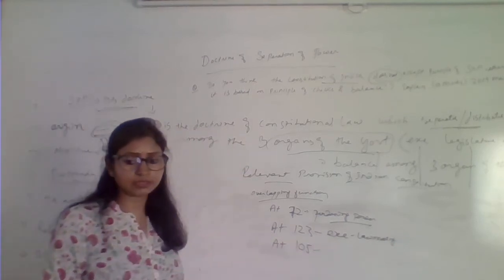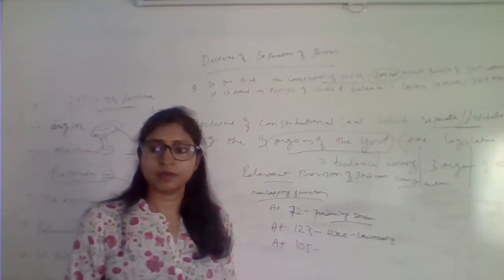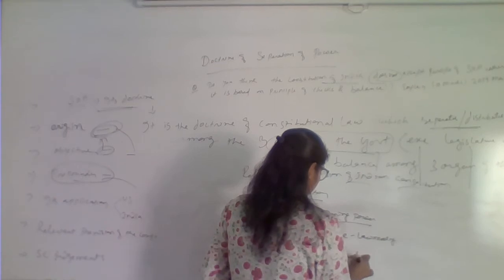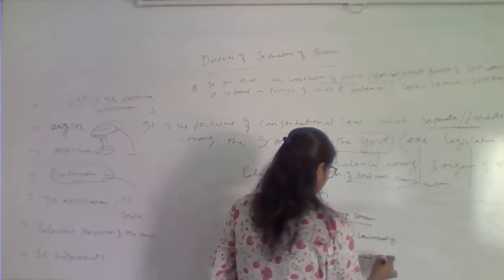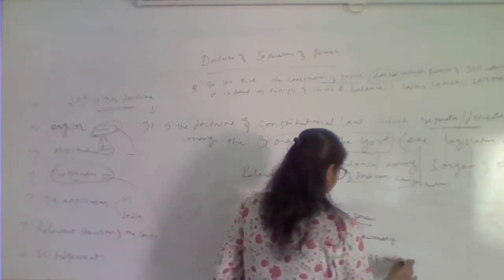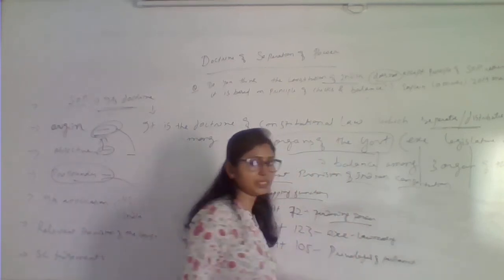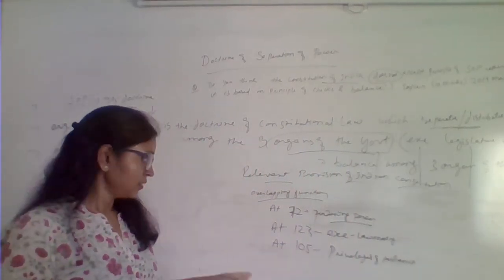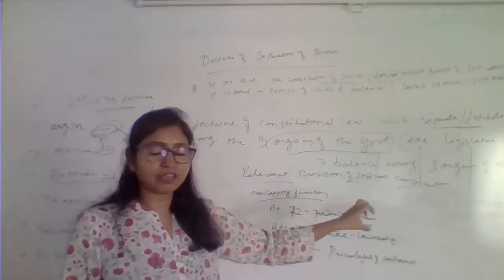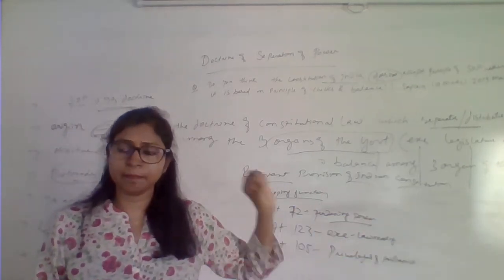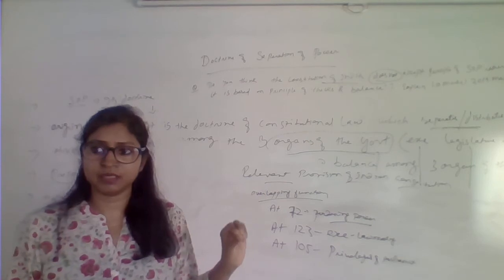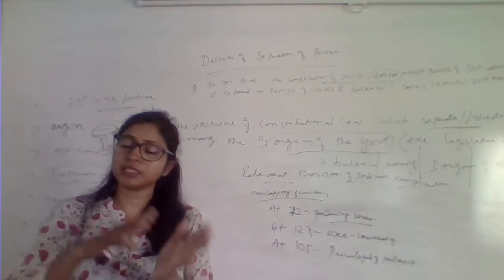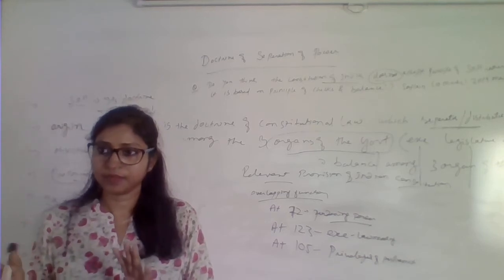So what is 105? That deals with the privileges of the Parliament, members, committees and all. So here, within the presence of the Parliament, any member of the Parliament, whatever they have said, in the manner they have voted, right?